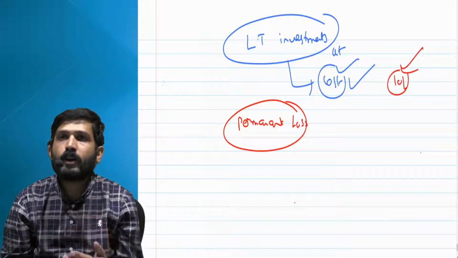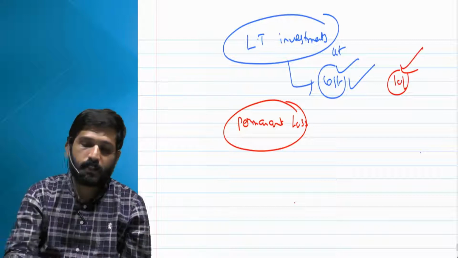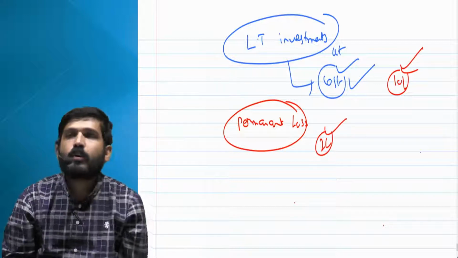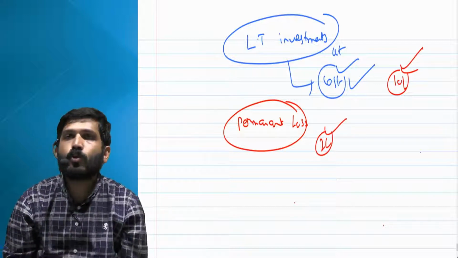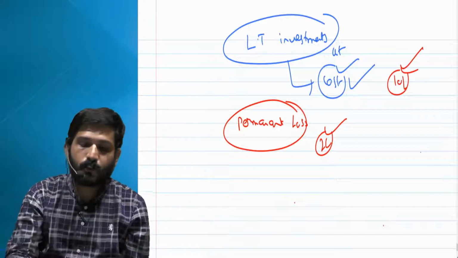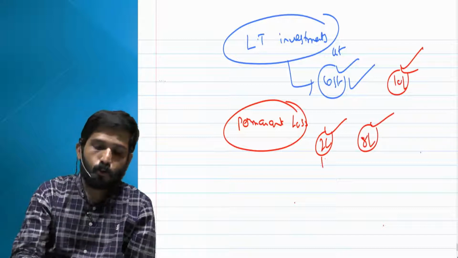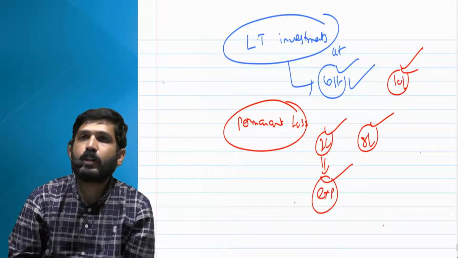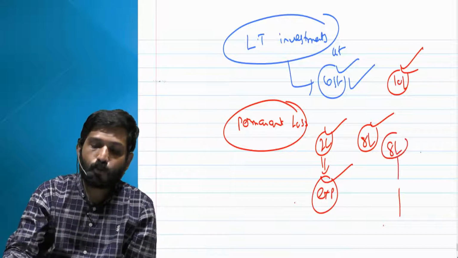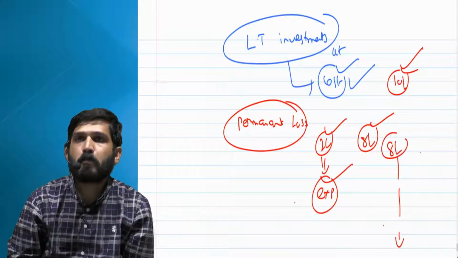But over a period of time, there is a permanent loss. That is, let us say 2 lakhs of your worth of investment is permanently lost. You are sure that it cannot be recovered, that is, your amount recovered cannot be more than 8 lakhs. You are very sure about it. So 2 lakhs, if there is a permanent loss, then this should be transferred to P&L as expenditure, and you have to carry it at 8 lakhs over the next period of time.